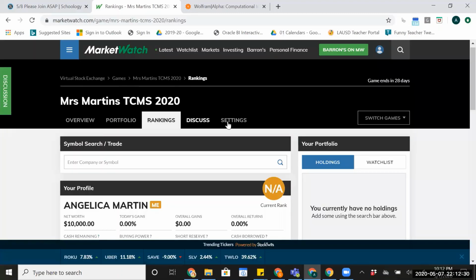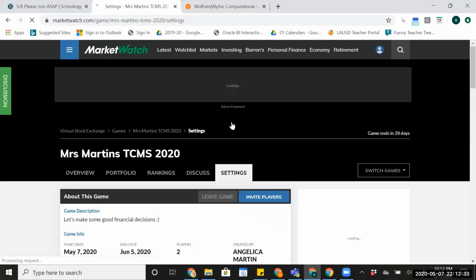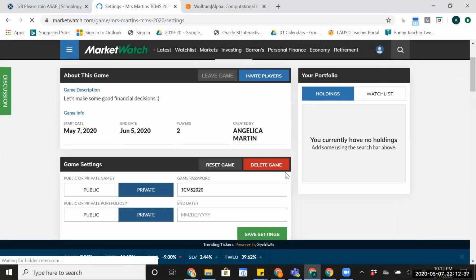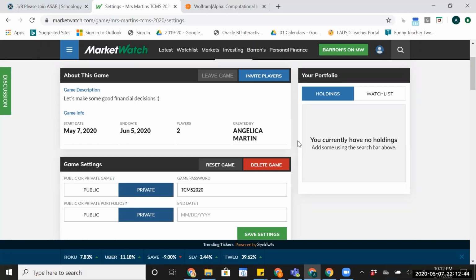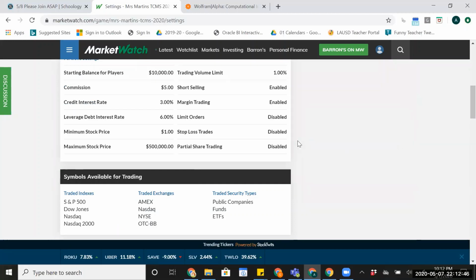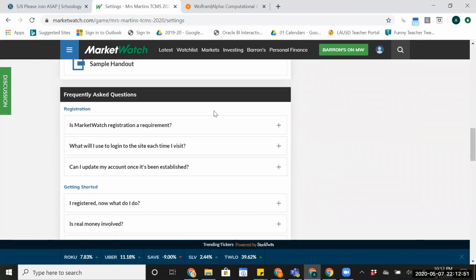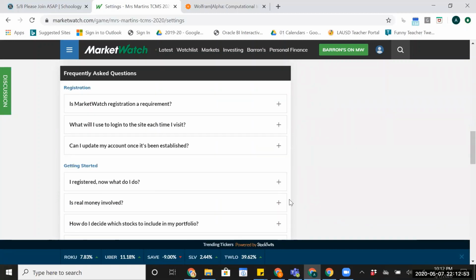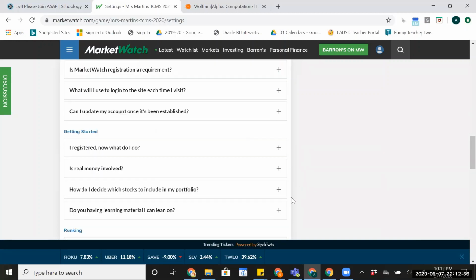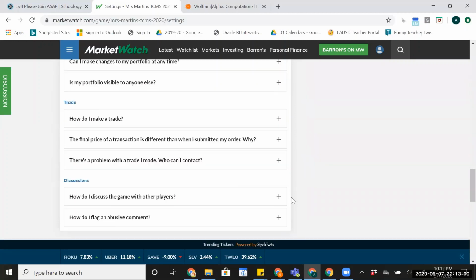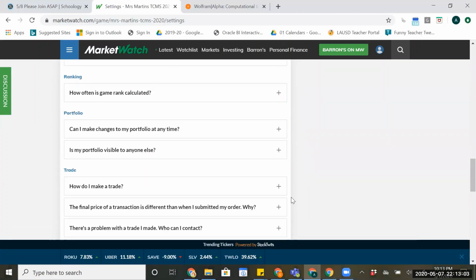In addition, there are settings. Settings for me might look a little different than settings for you because I have game settings, but these are more settings, information for yourself. So there's that. Information about the game. You can also click on some guides down here. There's some more frequently asked questions. Is real money involved? Absolutely not. I can't afford to give all of you $10,000 to play the stock market game. That would be pretty awesome, actually.